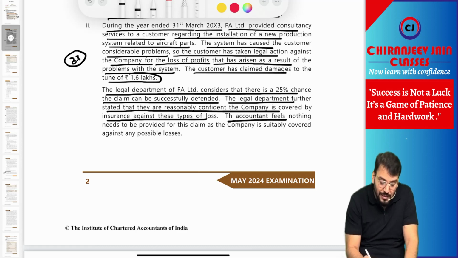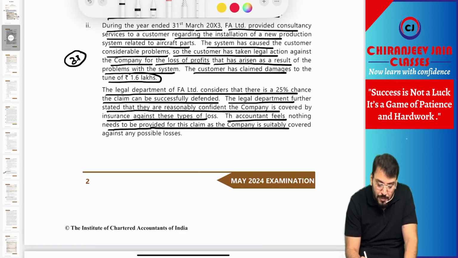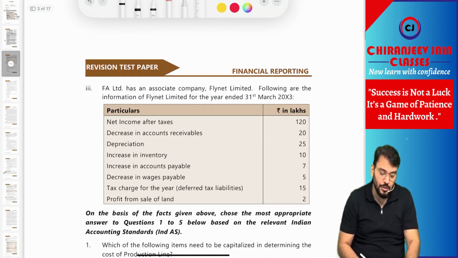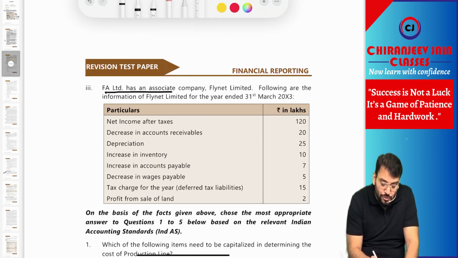The accountant feels that nothing needs to be provided for this claim as the company is suitably covered against any possible losses. This is not correct. Let's see what question they have asked in MCQ. FA Limited has an associate company, Flynet Limited.